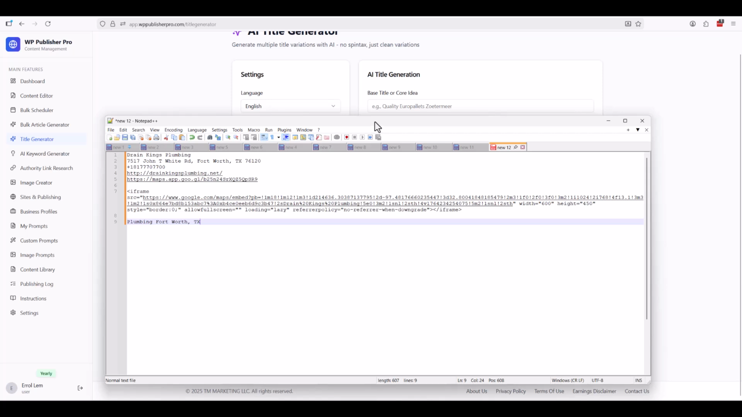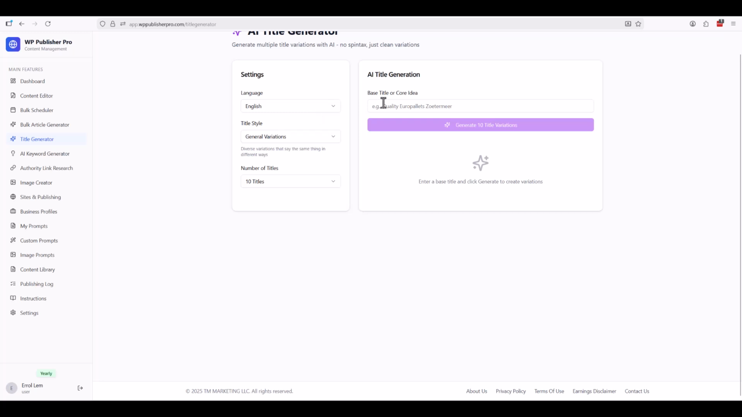So you see here the address, phone number, the website, the maps, and the iframe. What I'm going to use now is this like a keyword. Plumbing is the keyword. The name is Drain King's Plumbing, but I say plumbing, Fort Worth, Texas. So I'm going to put it here, and I'm going to show you how this works in English.